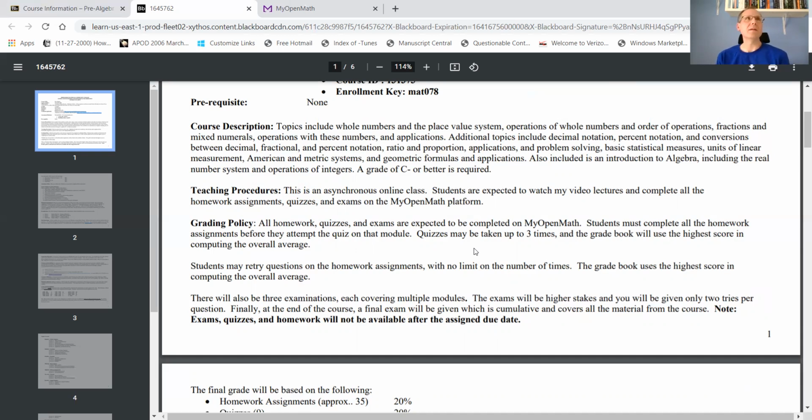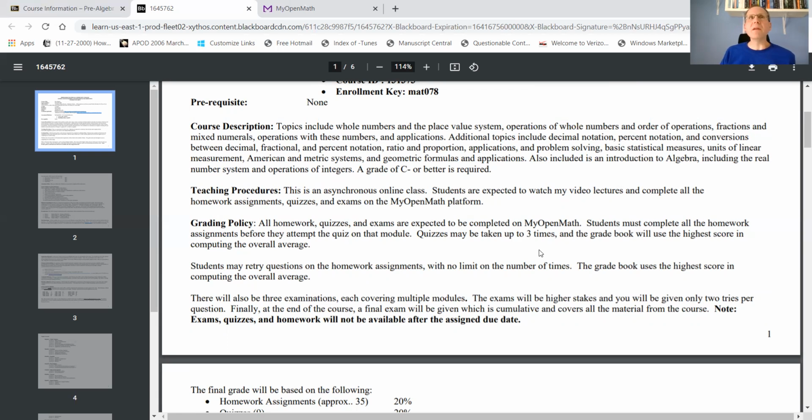We'll talk about percentages, signed numbers, so positive and negative numbers, and how to use the different operations with those types of numbers. A little bit on geometry, a little bit on statistics. So really the purpose of this class is to review all that material that you may have forgotten, and to prepare you for Algebra 1 and Algebra 2 courses. So once you finish this course, then you can go on and take the Algebra 1 course.